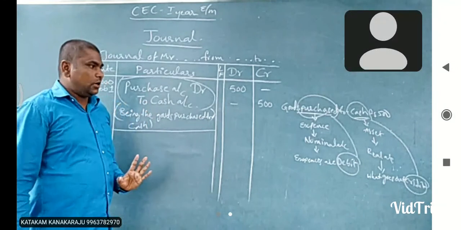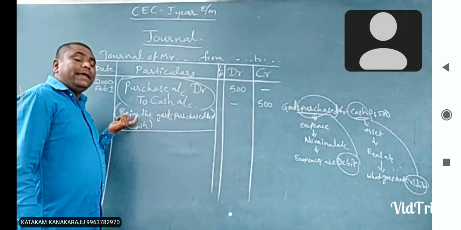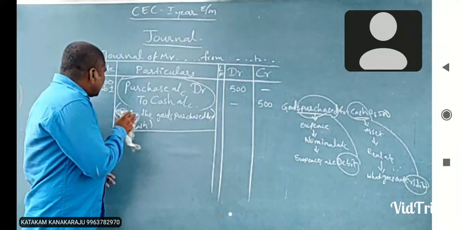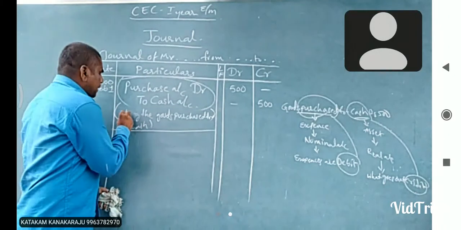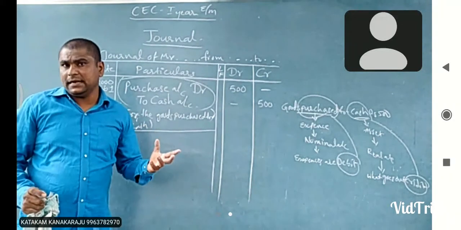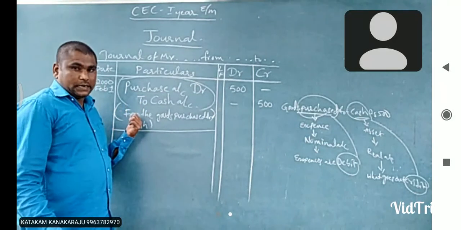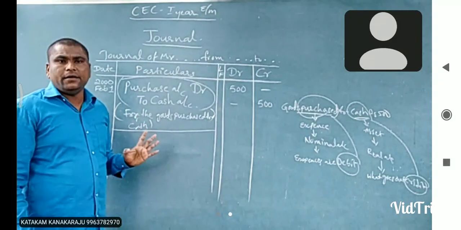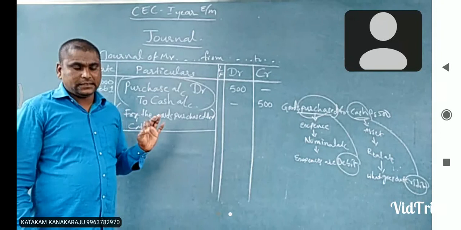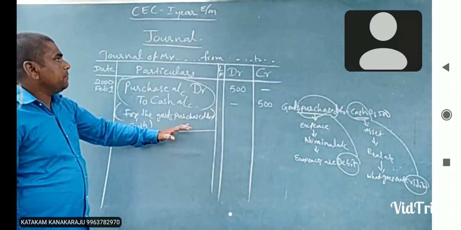Clearly observe: goods purchased for cash. But what have we added? Being the. Otherwise, we can choose for, whatever it may be. Two prefix names begin the narration: being or for. Whichever it is, we can choose the prefix being or for. Okay. This is the particulars column in a journal.